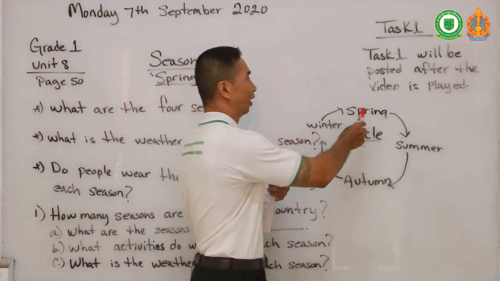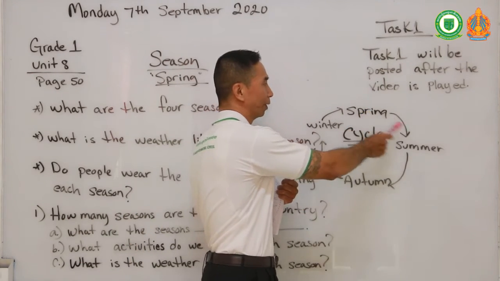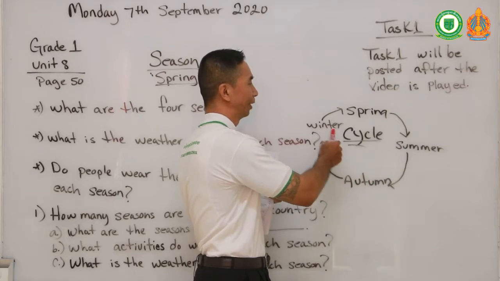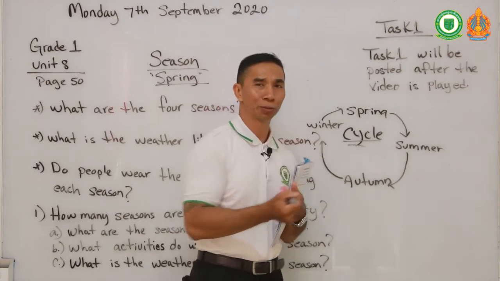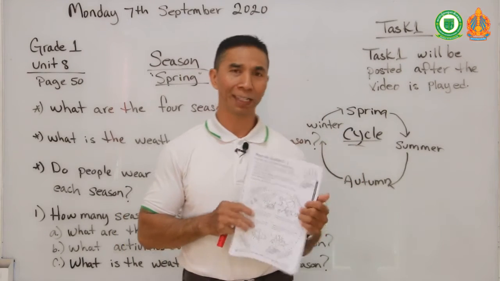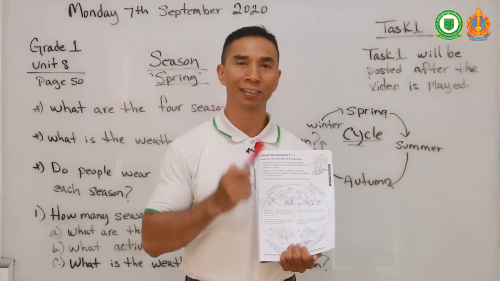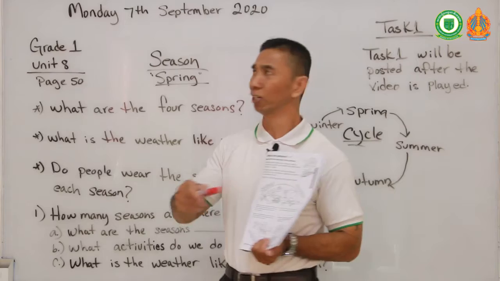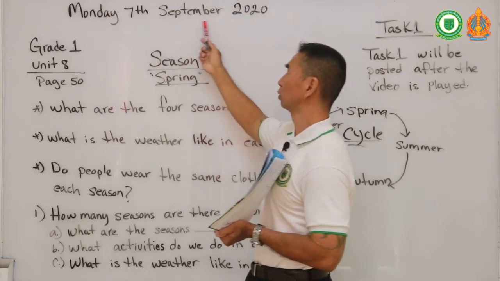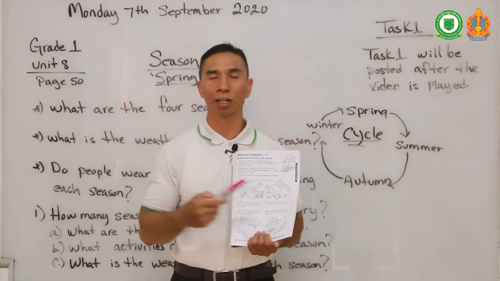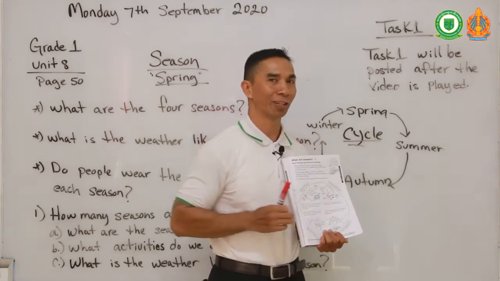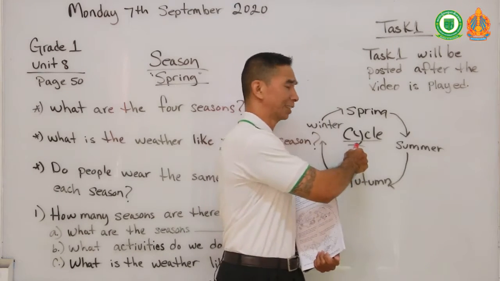So we can start from spring, then summer, then autumn, then winter, then it goes back to the start again. Just like our calendar we studied last week. We start our months of the year in January, right? From January it goes all the way through December, then the cycle starts over again from January. Same thing as the days of the week.